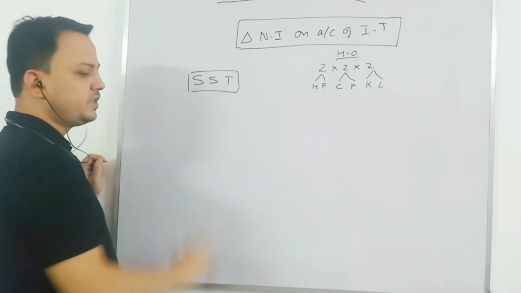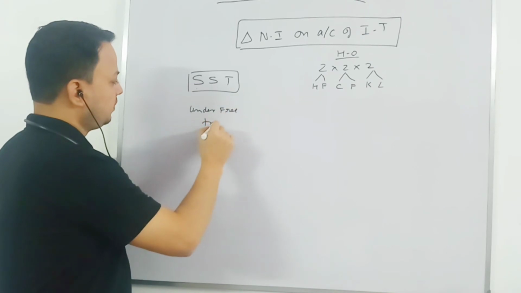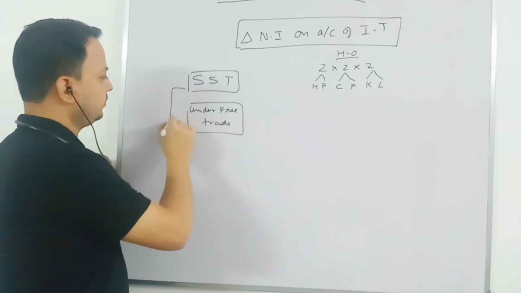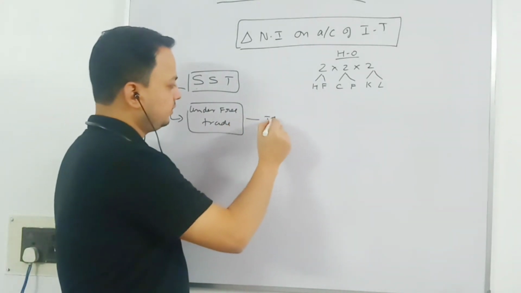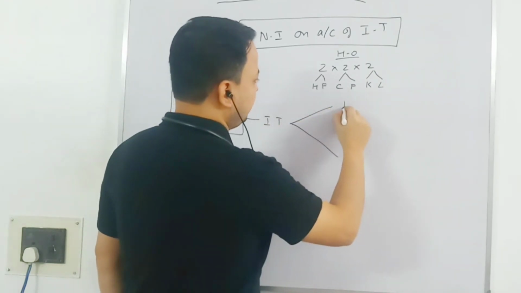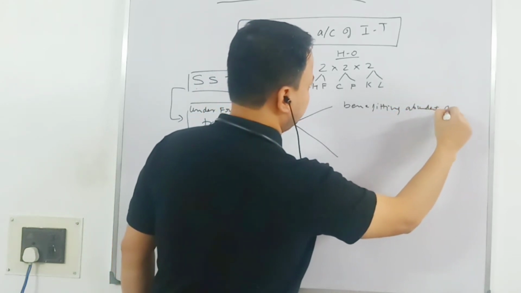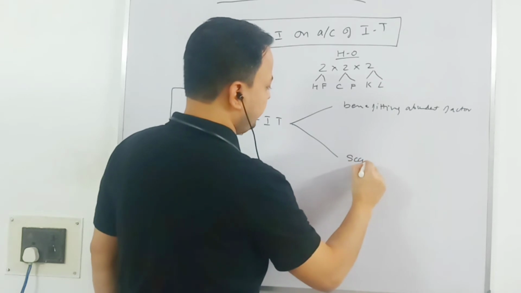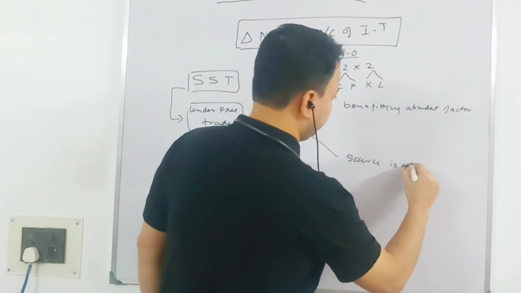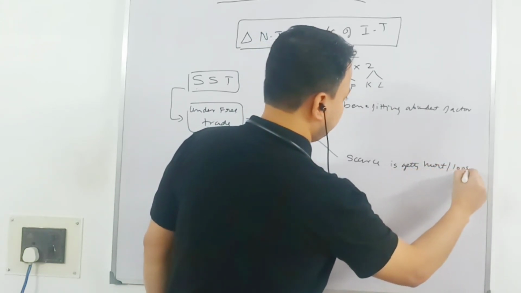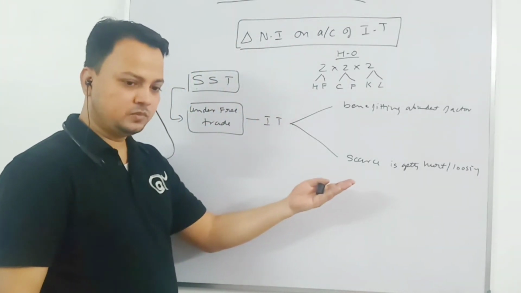In the Stolper-Samuelson theorem, under free trade, or you can say unrestricted trade, what we have seen is that when international trade is taking place, it is benefiting the abundant factor, and the scarce factor, in the case of home, capital, is getting hurt, or you can say losing, because under free trade the scarce factor is earning less in a relative sense.